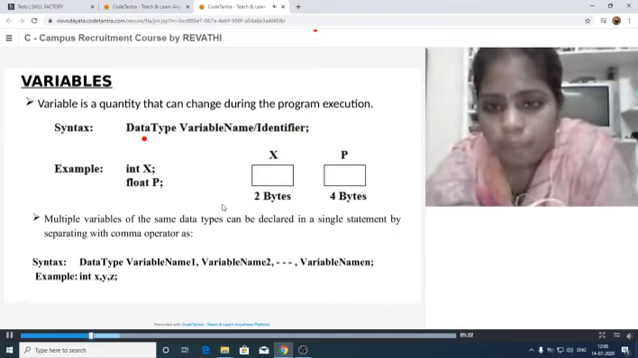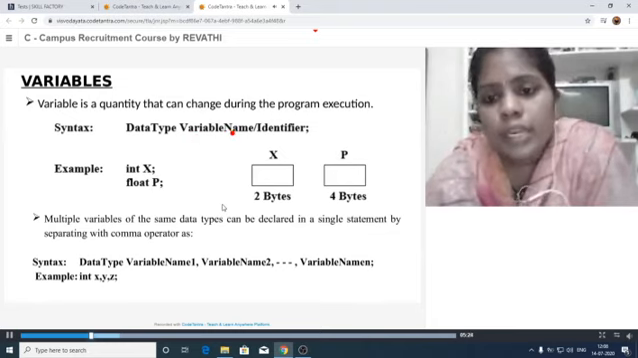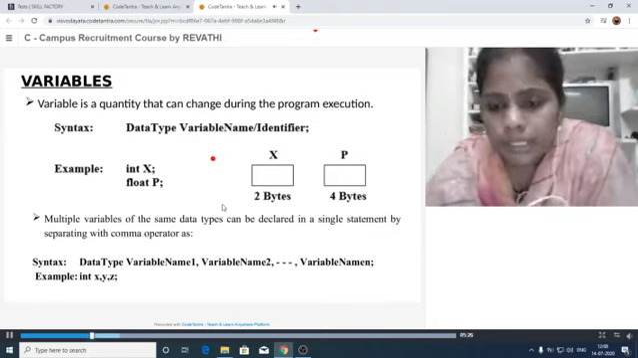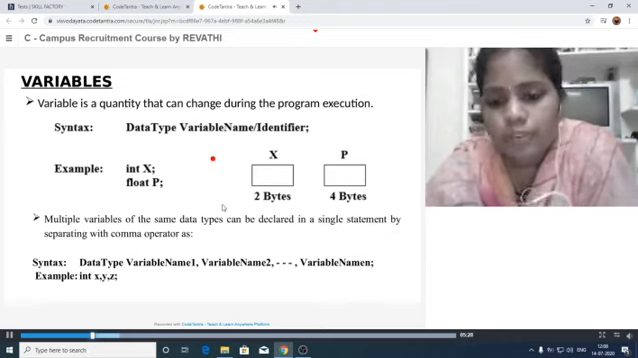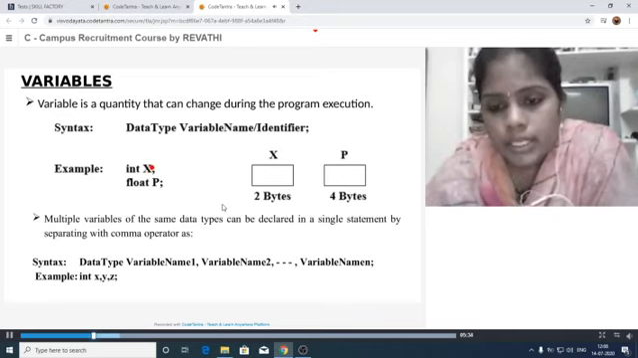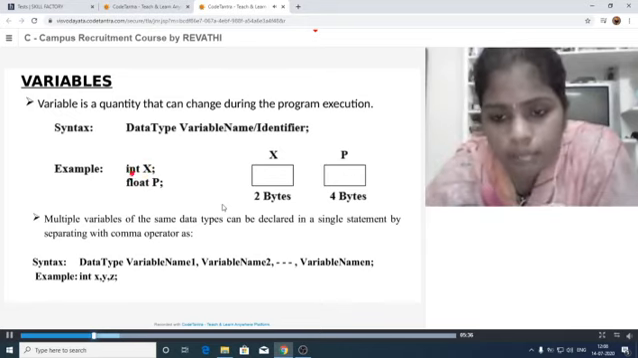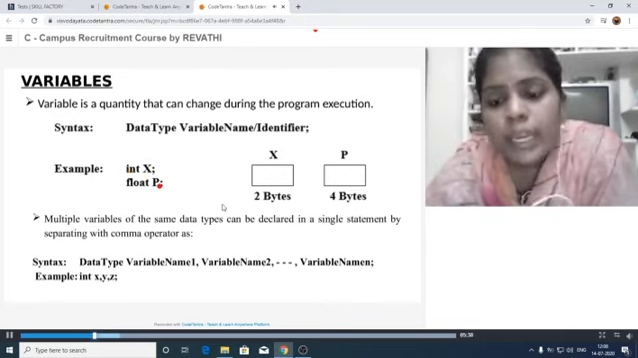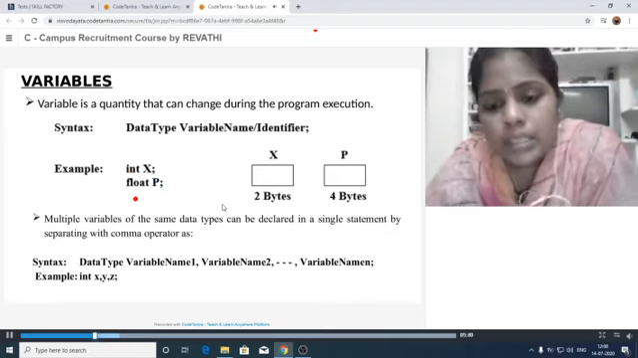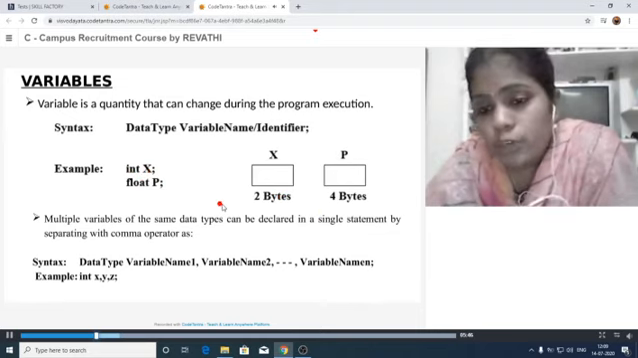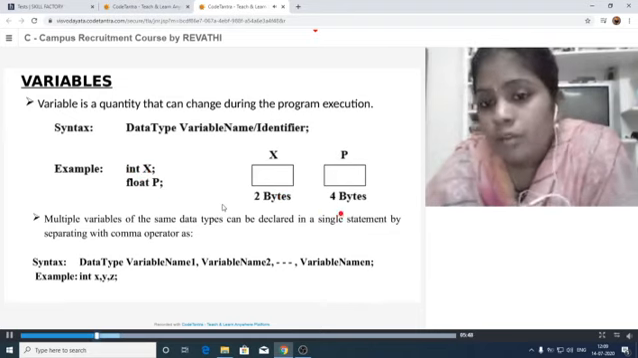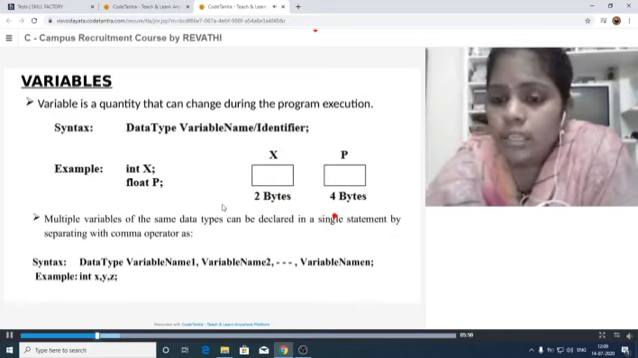So the syntax is data type, then variable name, which is the identifier. That means the name we have to provide for that data type. Examples are int x and float p. So here x is a variable with the data type integer and p is a variable with the type float. Whenever we declare an integer type, it allocates 2 bytes of memory. For float, it allocates 4 bytes of memory.